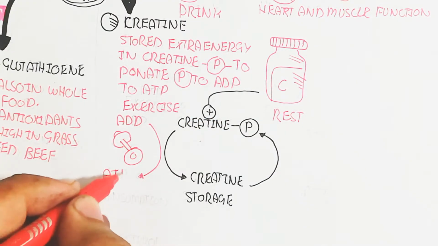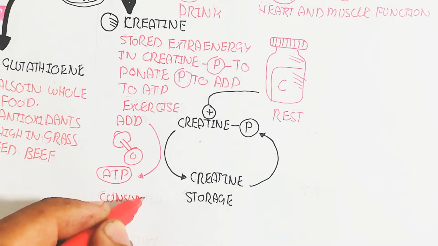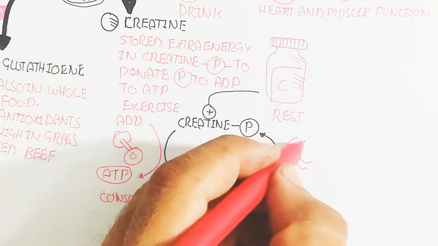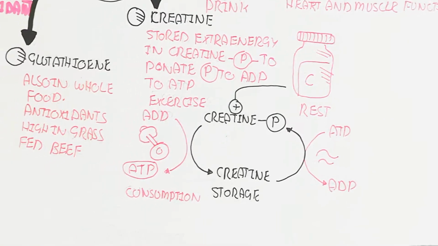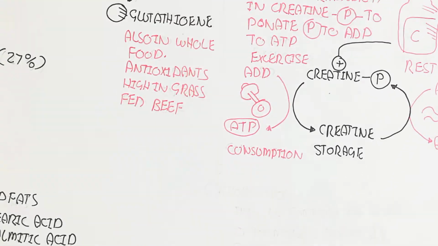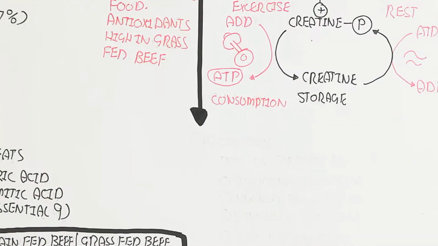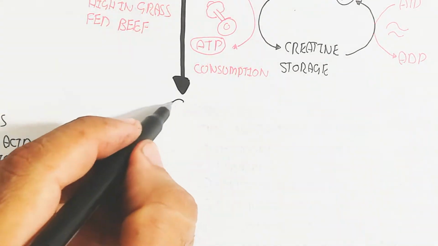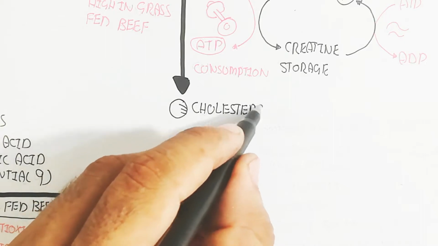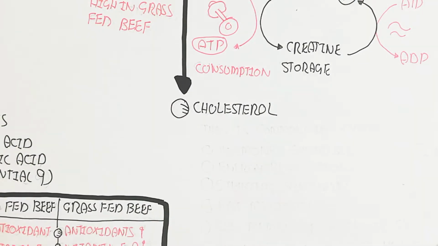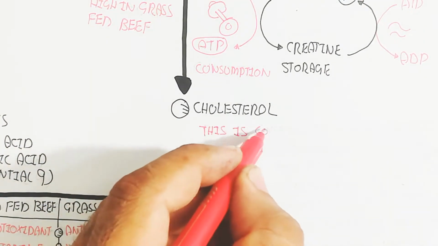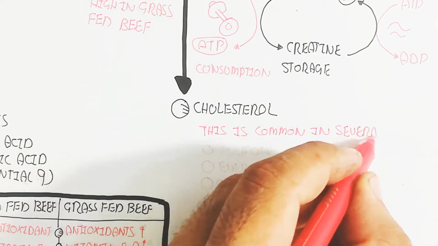So here is the exercise. The ADP converts into ATP from the creatine phosphate. And here, during rest, the ATP will donate the phosphate group to the creatine for storage. So during rest is the storage, while during exercise the stored energy is served.